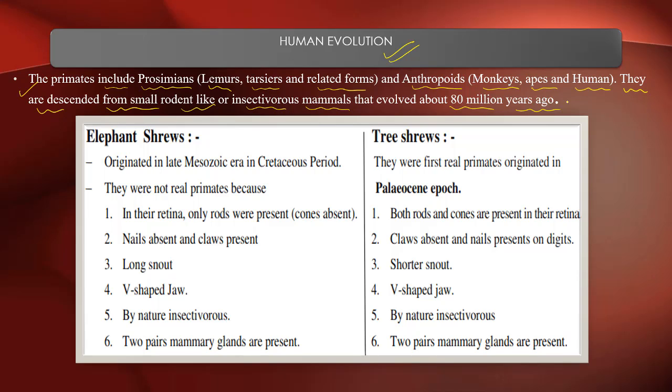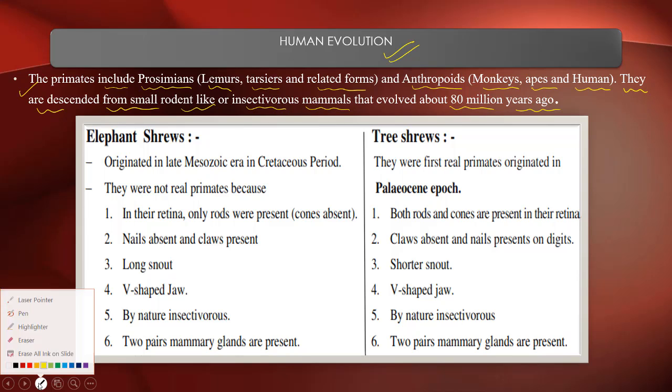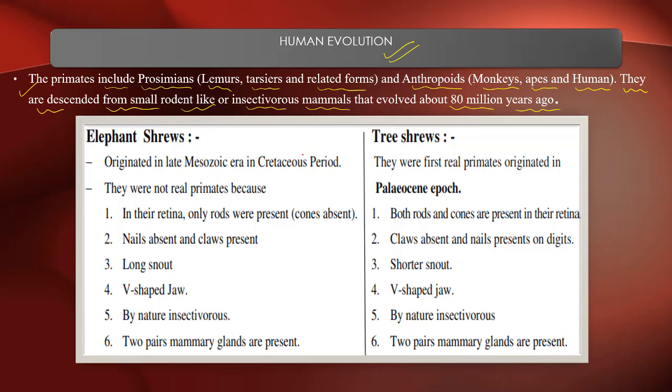Now, shrews are considered the smallest mammals. Understood? Smallest mammal.